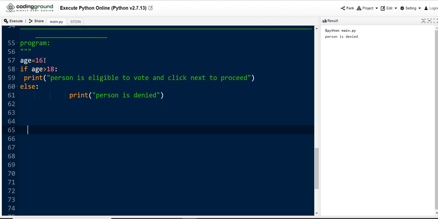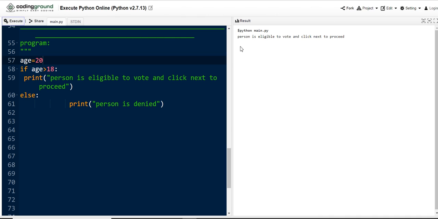Let me change this age value to 20. In this case, the voting software will accept the input and print person is eligible to vote and click next to proceed on the output screen. Let me see. Analyze the output, guys: based on the input, the output changes. Person is eligible to vote and click next to proceed. Say another person came with age 40. Let me see how the voting software displays on the output screen. Person is eligible to vote and click next to proceed.